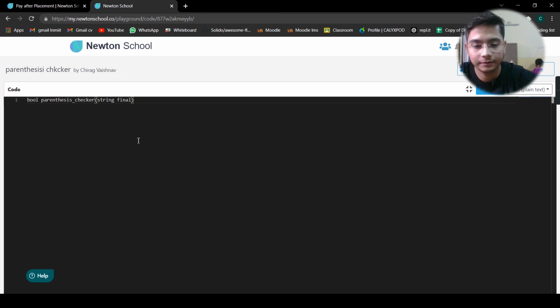Now what I've explained is that we have to use the stack data structure, and in C++ STL we have a stack. We will be iterating over the string. On the string we will have only two cases: either we get an opening parenthesis or a closing parenthesis. In the case of opening, we push it onto the stack. In the case of closing, we check the top of the stack to see if we have the same kind of opening bracket for the closing bracket we are getting, right? In this case, we simply pop the top and iterate to the next character.